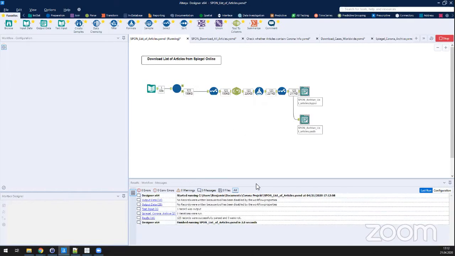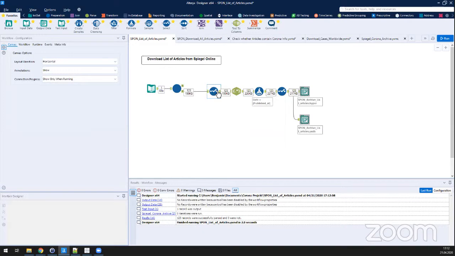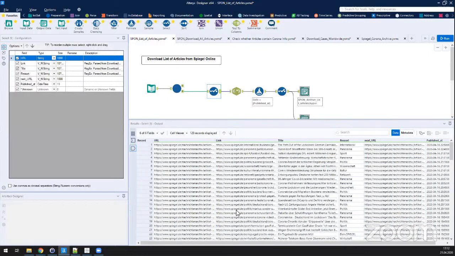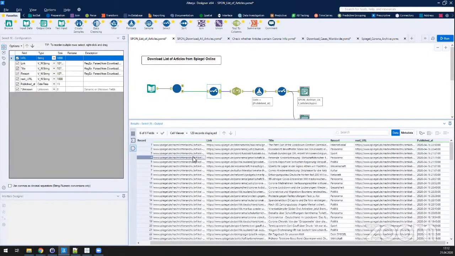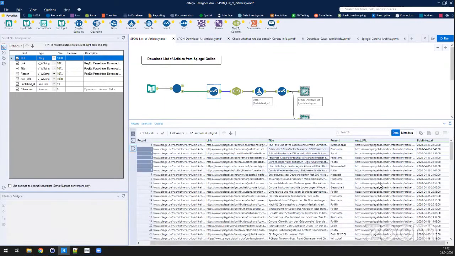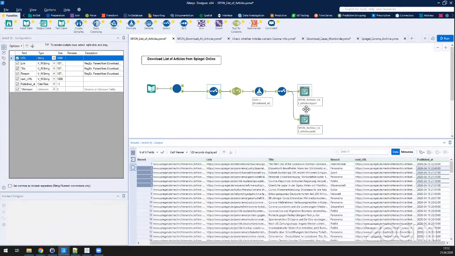So this runs through and we have downloaded a couple of articles. Down here, we have a link, a URL, a title of the article, what resort it is from, and when it was published. And this list goes to a simple database that I've put together, which is essentially this list.